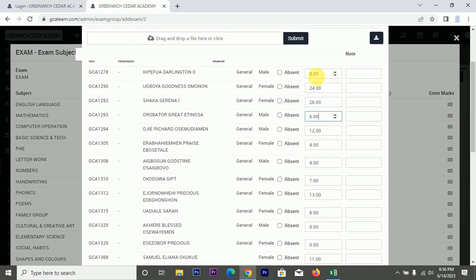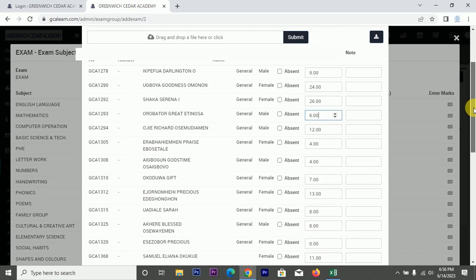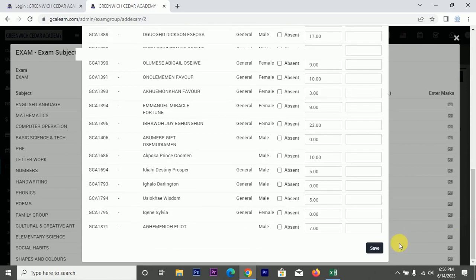Now all this decimal was auto-generated by the system. If you are recording, you don't need it. If it's 10, just put 10. If it's 20, put 20. If it's 30, put 30. If it's 15, put 15. It was the system that made it decimal. So after everything, you save.